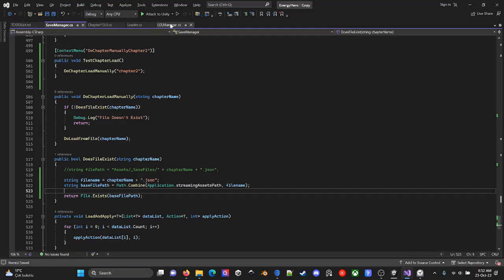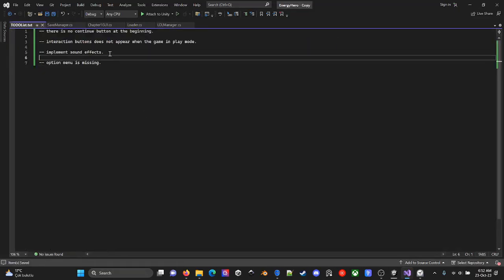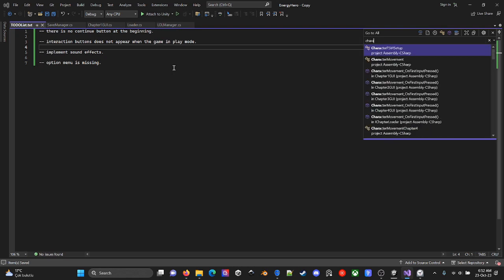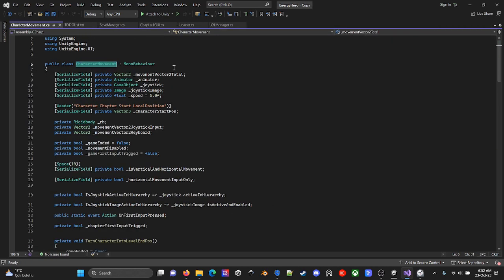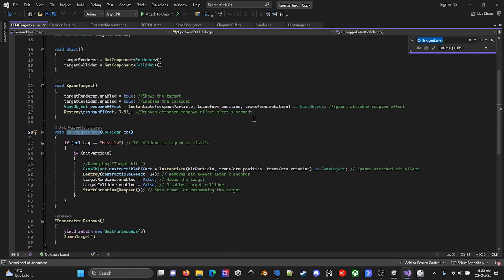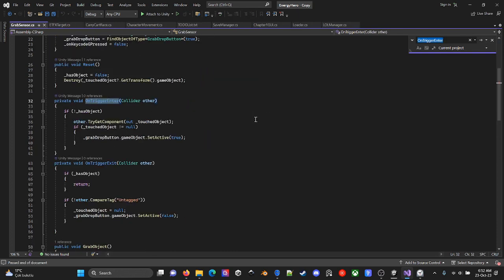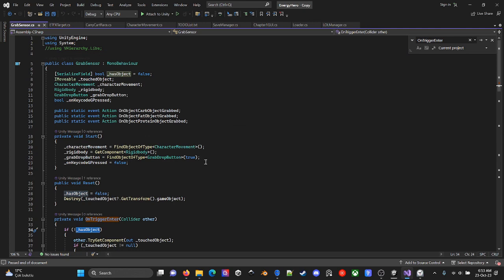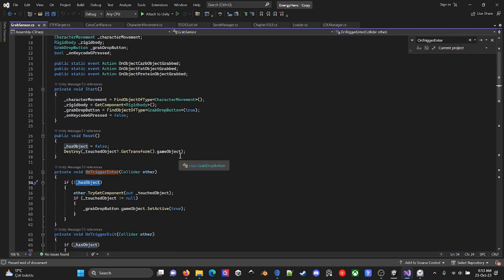However, maybe I can look into these interaction buttons that do not appear when the game is in play mode. Let's find my character. The movement script. No, this is not the thing I'm looking for. On trigger enter. Okay, trigger enter. If grab drop button, set active true. If has object is null. This is the grab sensor, yes. Perfect, this is the thing I'm looking for.